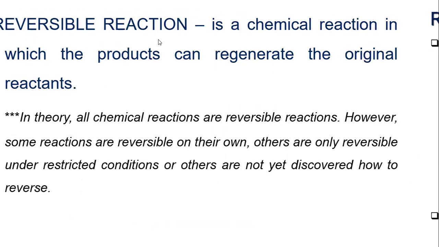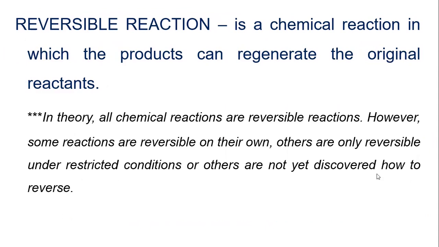So if we define a reversible chemical reaction, this is a chemical reaction in which the products can regenerate the original reactants. In theory, all chemical reactions are actually reversible. However, some reactions are reversible on their own, others are only reversible if we restrict their conditions, and others have not yet been discovered on how to reverse their chemical reaction. For example, if you dissolve sodium chloride, it releases sodium and chloride ions.